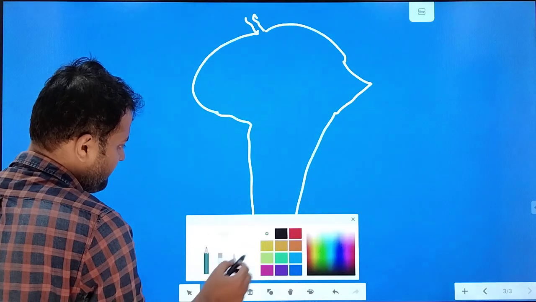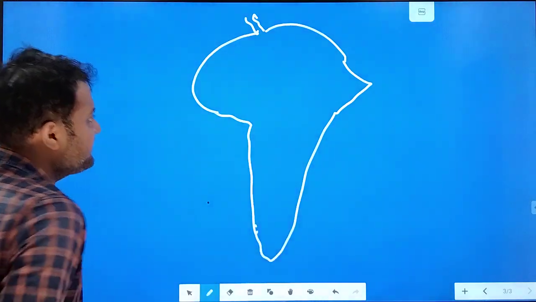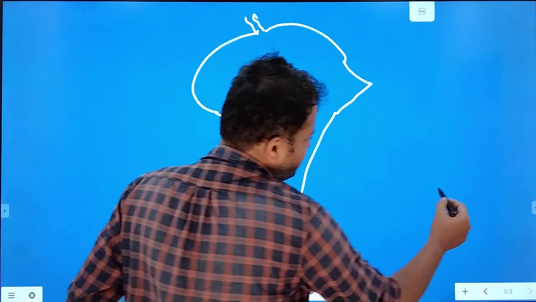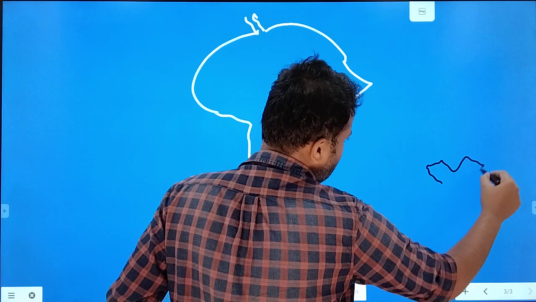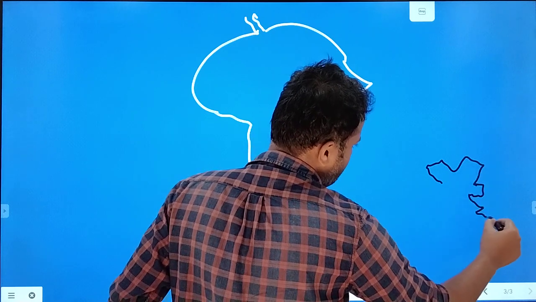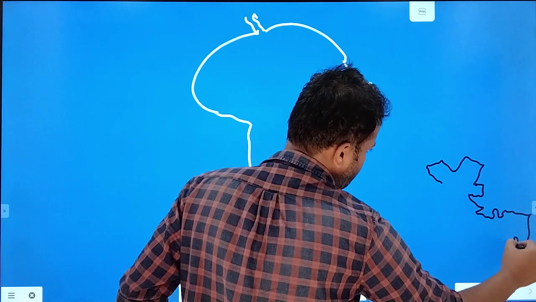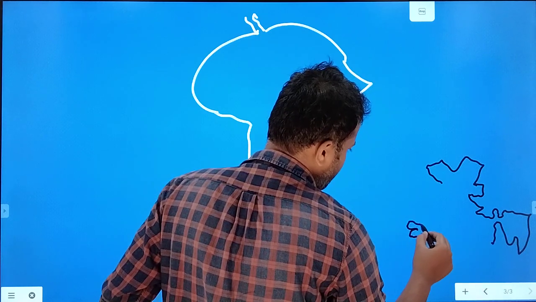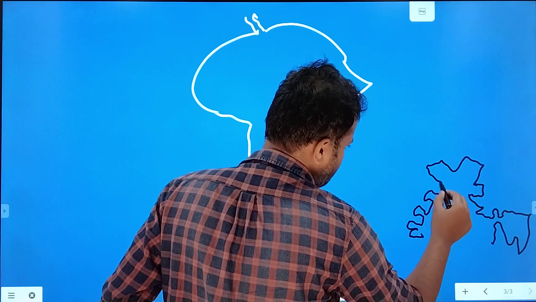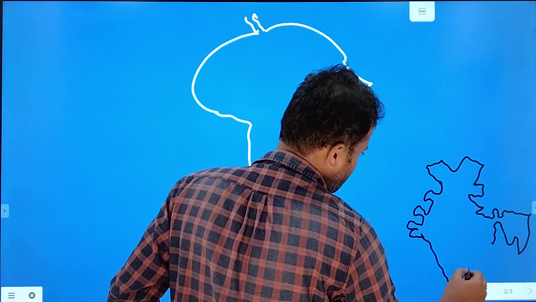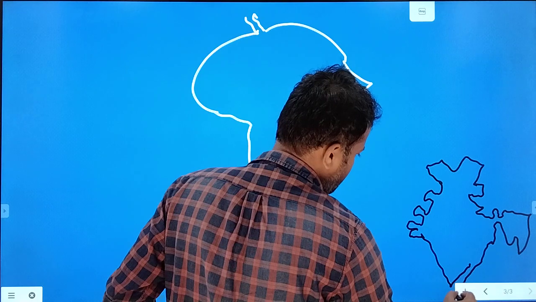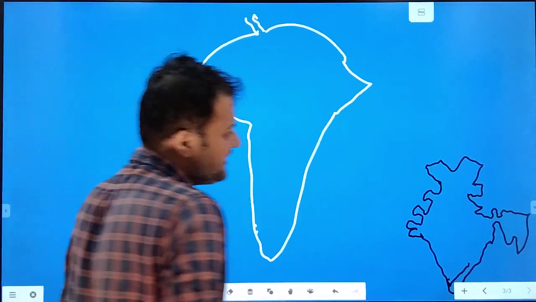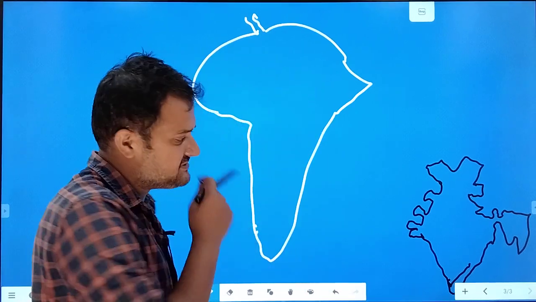If we take the example of India, we can see that India is basically divided into 6 physical features, right?